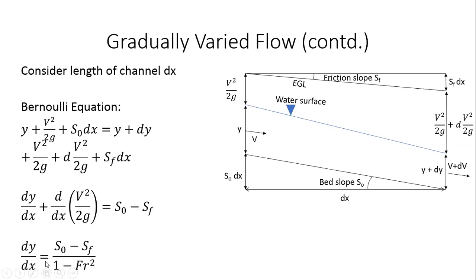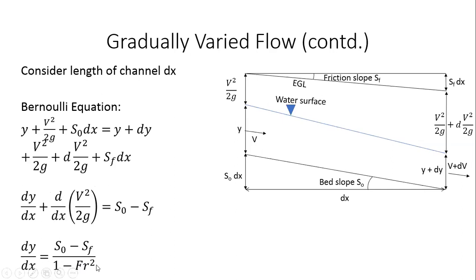All right, so then I simplify this entire expression. I get something that looks like this: dy by dx equal to S naught minus Sf divided by 1 minus Froude number square. This 1 minus Froude number square has come about by simplifying this d by dx of v square by 2g. So I strongly urge all of you to try to attempt to do this, solve this, and see if you're able to get this expression.